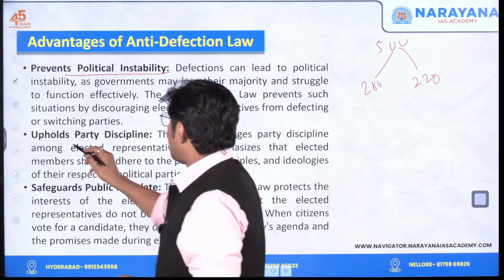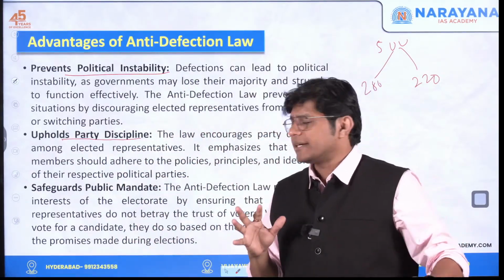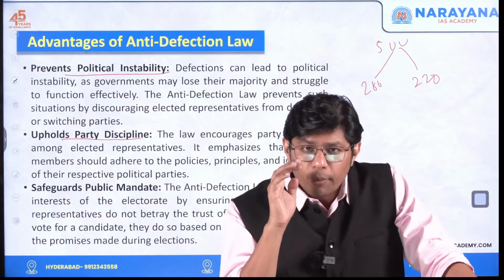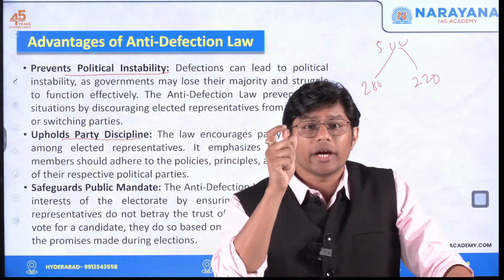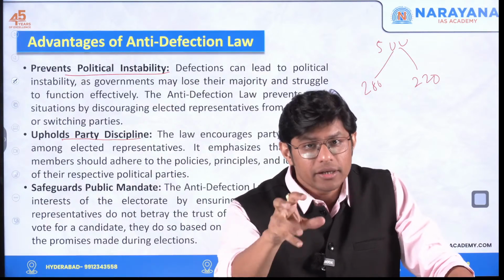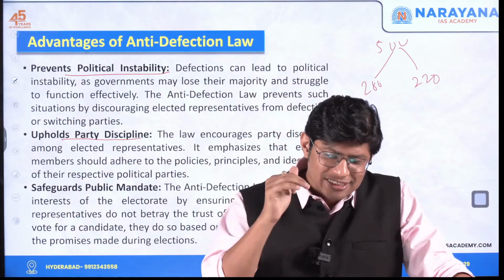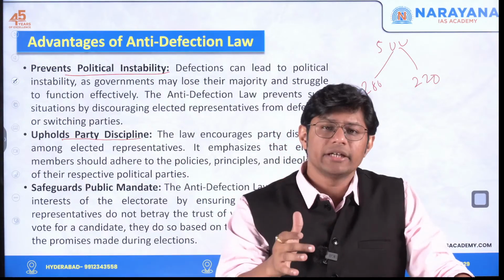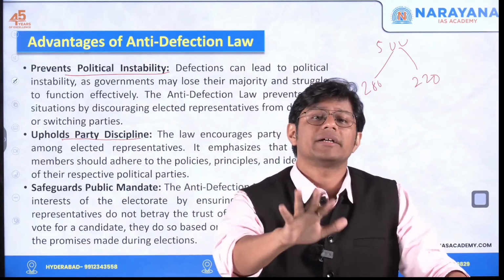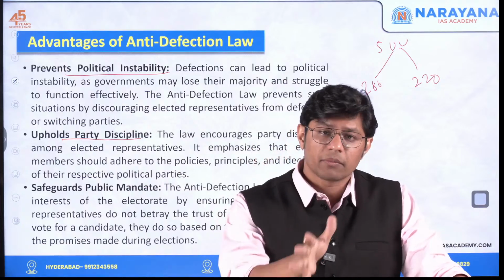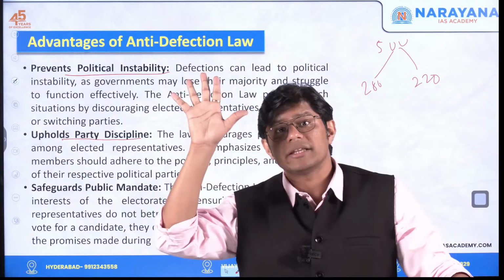Second, upholds party discipline. See, it is very important that the political party has to ensure discipline from the members of that political party. For the sustenance of the party, for the sustenance of the decisions of the political party, there has to be party discipline, which means the members of the political party should abide by the decisions taken by their leader.